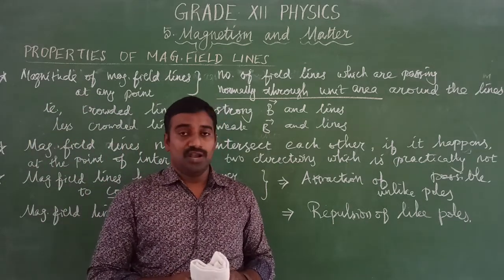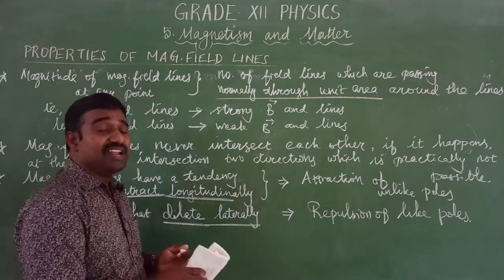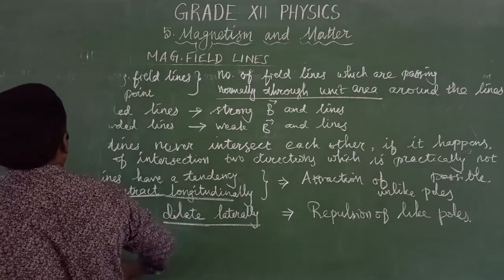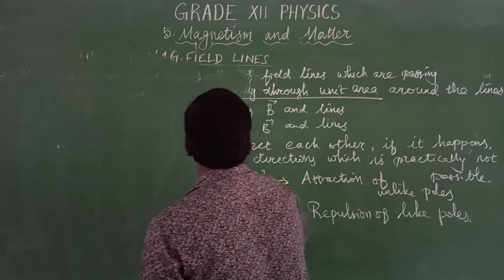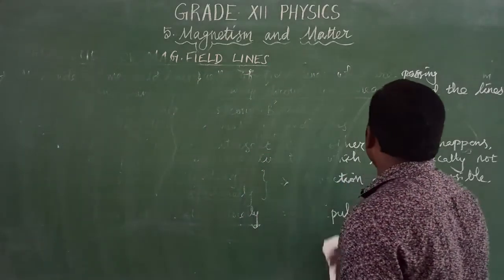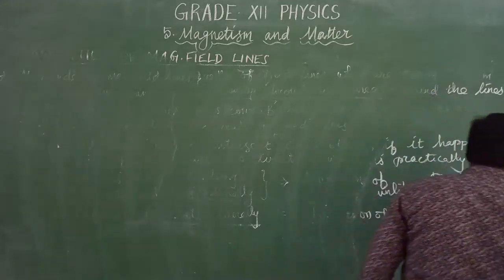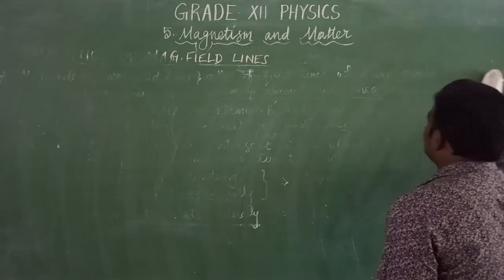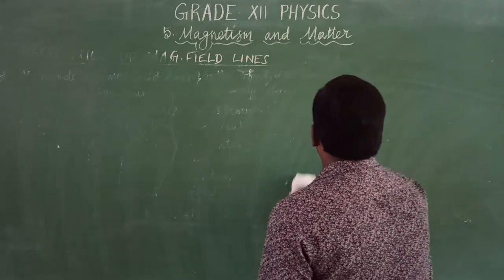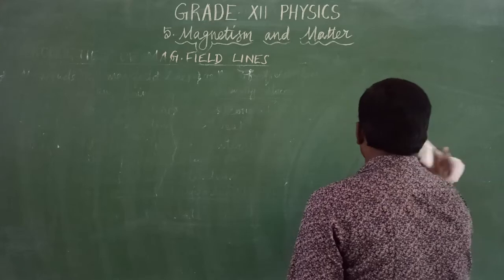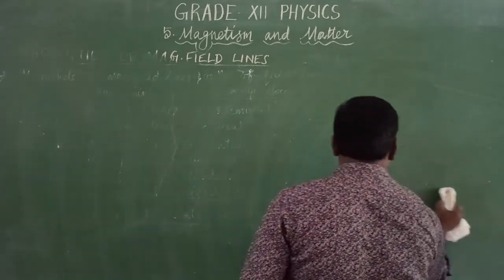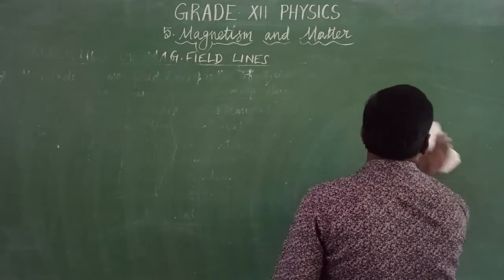Okay, now we are going to discuss the magnetic dipole. What is a magnetic dipole? What is called di? Di means two. Already in the first chapter we discussed the electric dipole moment. What is an electric dipole? Two point charges of equal magnitude but opposite sign, separated by a distance 2a, are called a dipole.